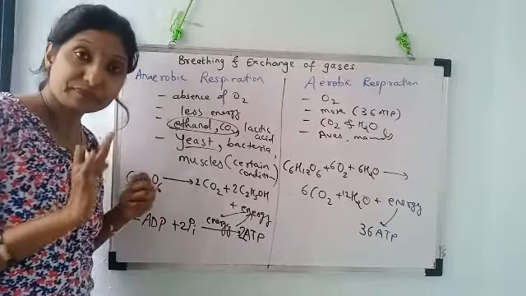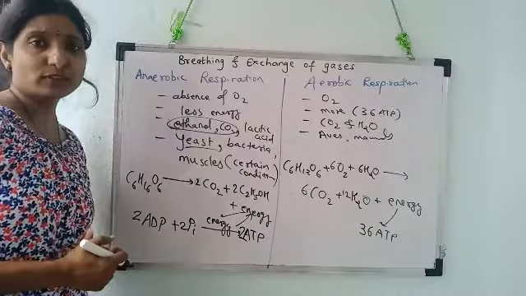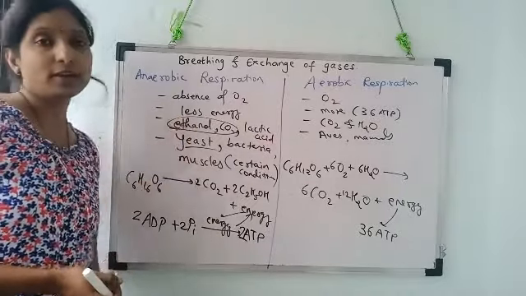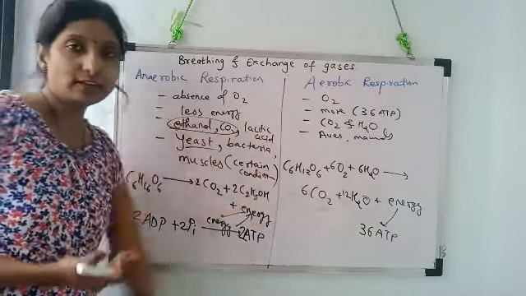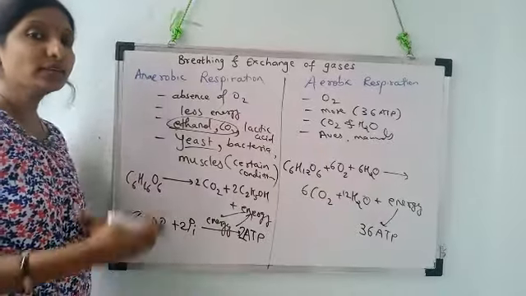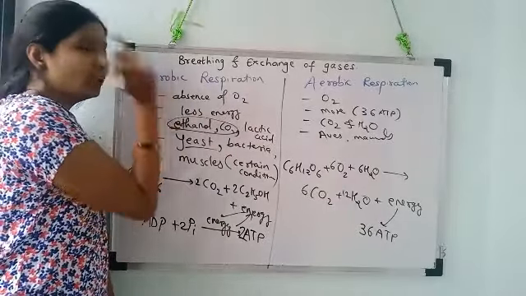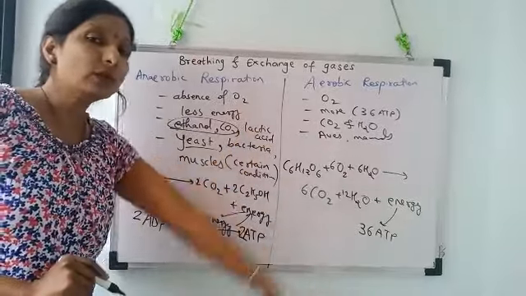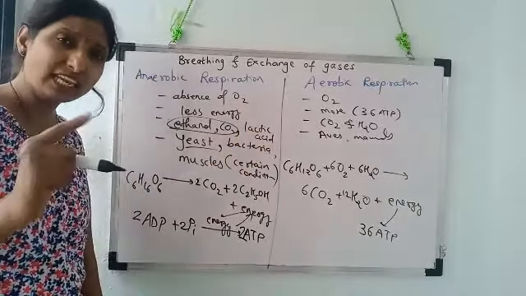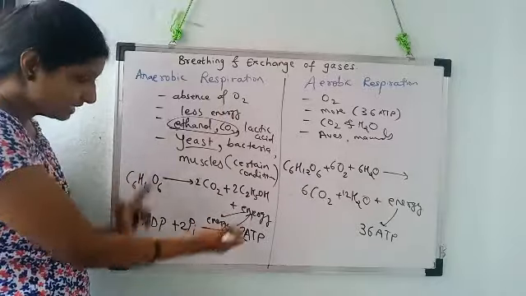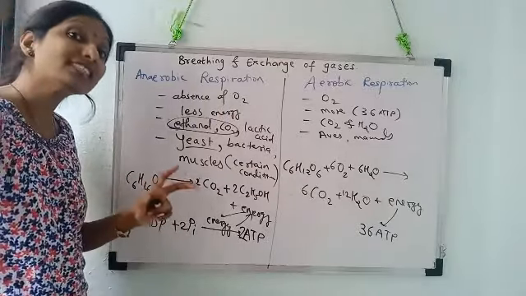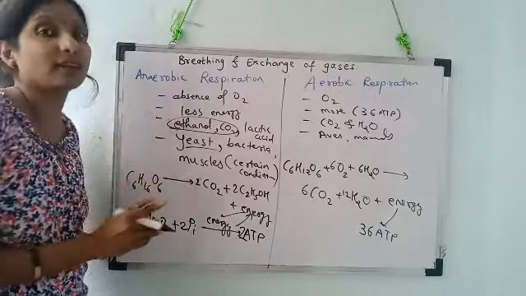Understood? So these are the processes of aerobic respiration and anaerobic respiration. Actually, more specifically we should call it anaerobic cellular respiration and aerobic cellular respiration. Why should we call it cellular respiration? Because this entire process takes place inside the cell's cytoplasm or cell's organelle.